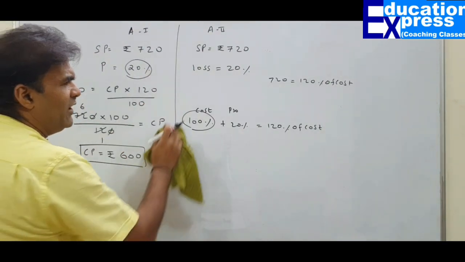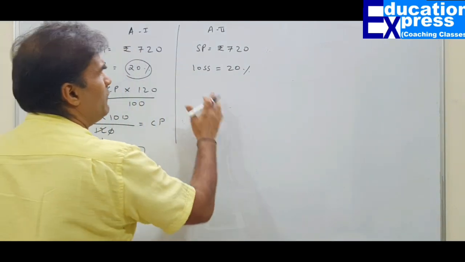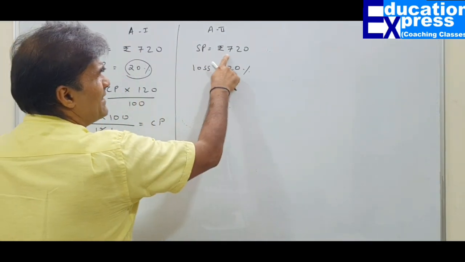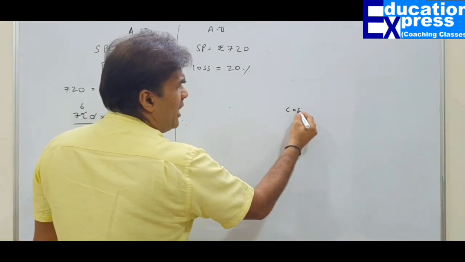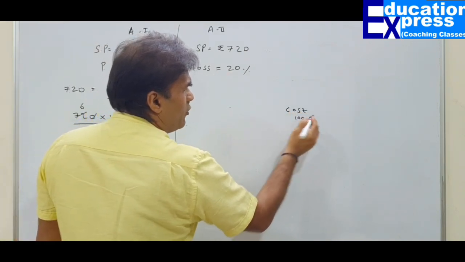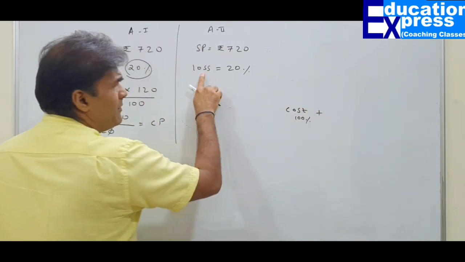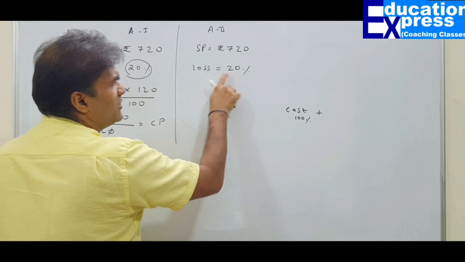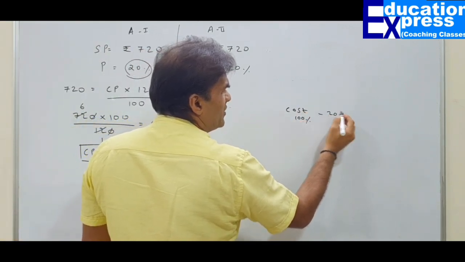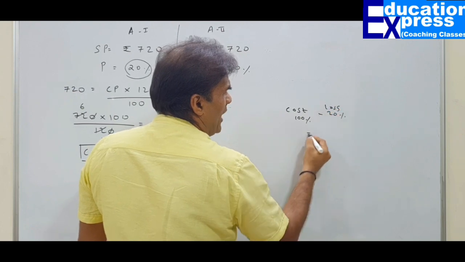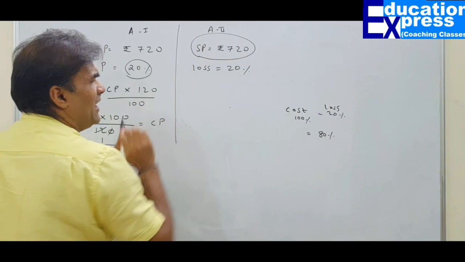Now this one we will do mentally. We are not going to use any formula for this. Let us see if we are able to find this or not. Since the selling price is 720, the loss is 20%. You know that our cost is 100%. Cost is always 100%. The whole cost has been spent. How much am I realizing more? No sir, you are losing 20%. Oh, out of 100% I am losing 20%. That is my loss. So I can realize only 80%. That means this represents 80%.